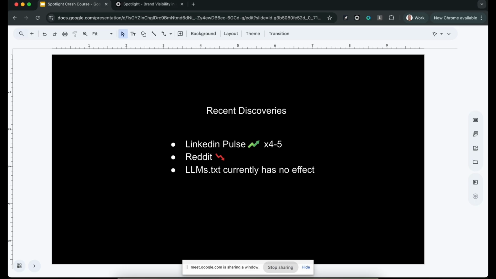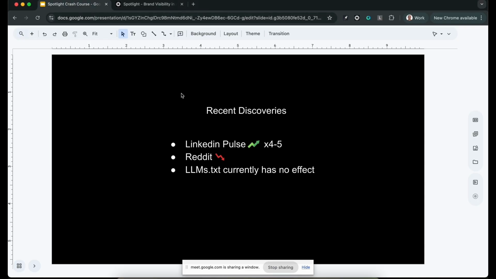Just some quick recent discoveries that could be interesting for you: LinkedIn Pulse has become a pretty large source of citations, and it's increasing. It's still only around 1% of all citations, but LinkedIn Pulse articles are becoming a larger portion of the citations of the models. So you want to start writing content on LinkedIn as well, and articles.